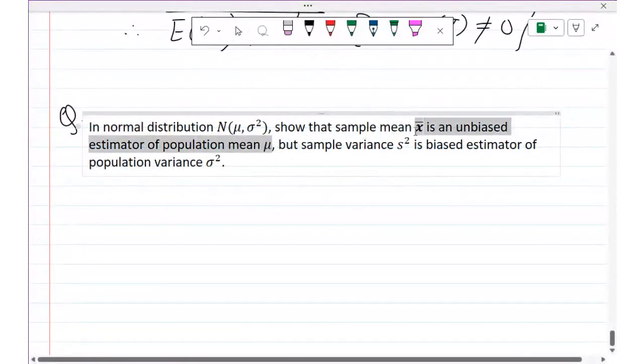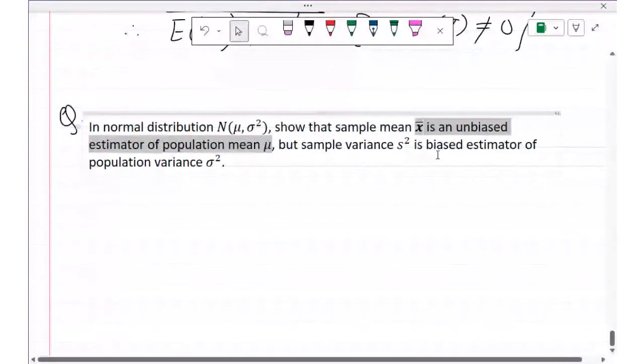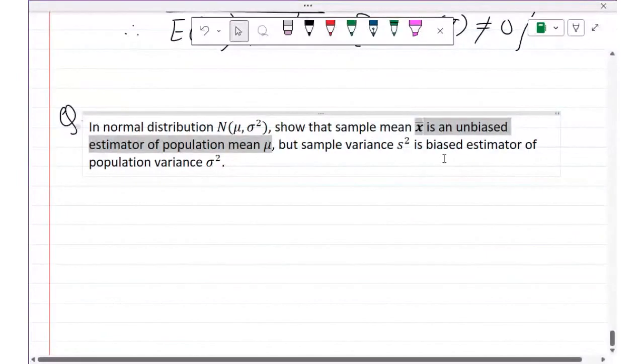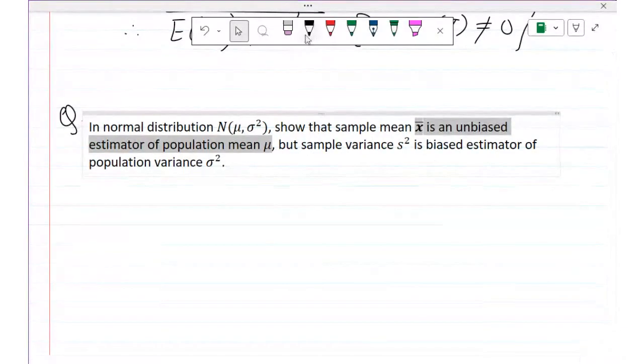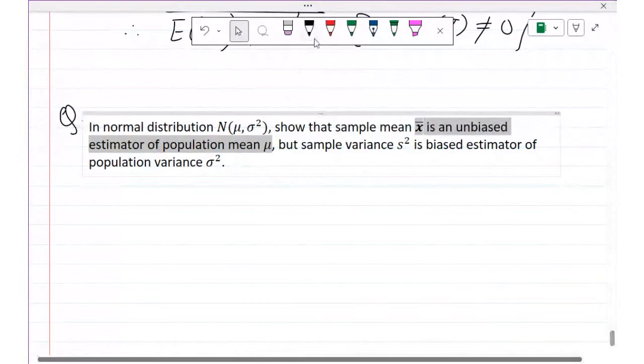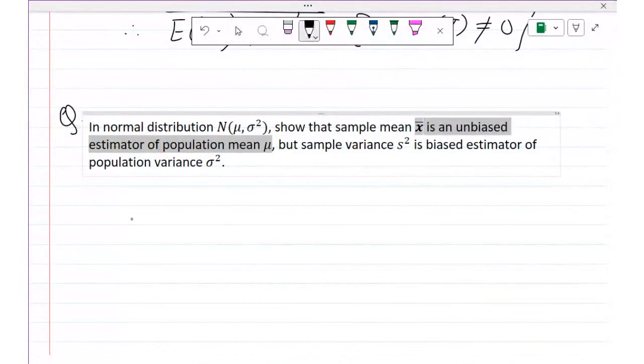In this normal distribution, but sample variance is a biased estimator of population variance sigma square. So I will be doing the second part. But S square is a biased estimator of population variance sigma square. So let us do it. Now I will show